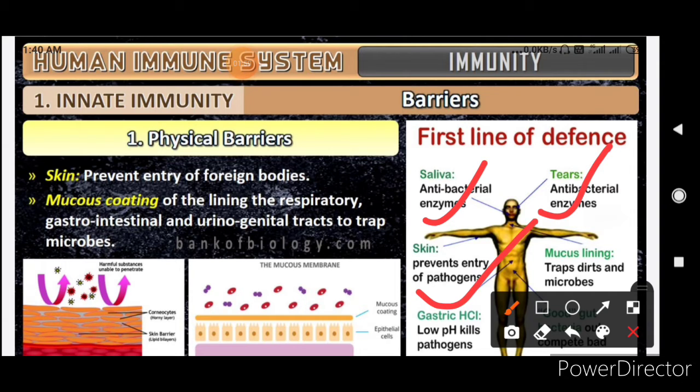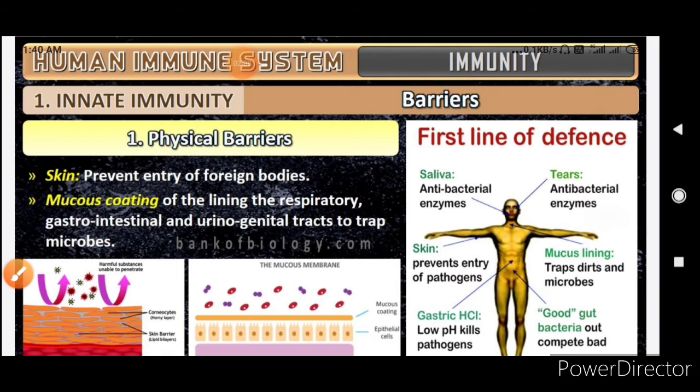Mucus lining traps dirt and microbes. Gastric HCl, that is the low pH, kills the pathogen. And good gut bacteria, already present in the alimentary canal, throw out the bad bacteria or the organisms which cause infections.